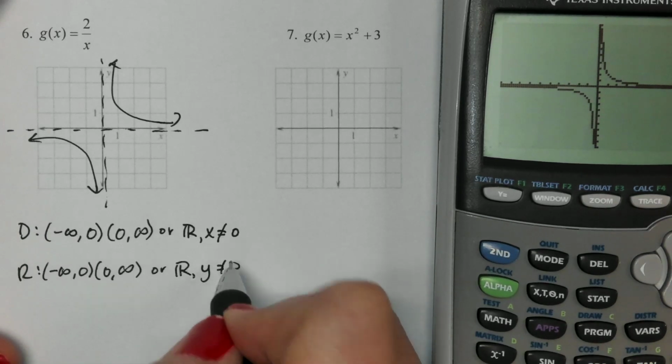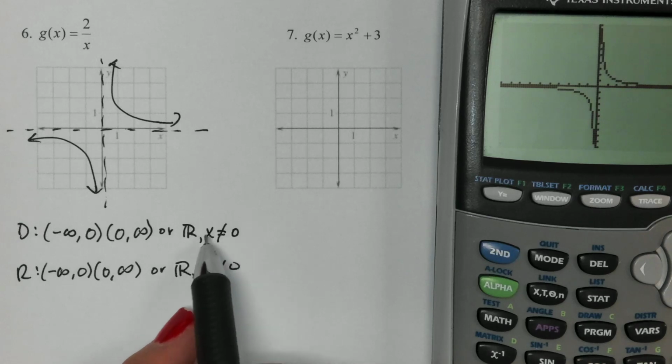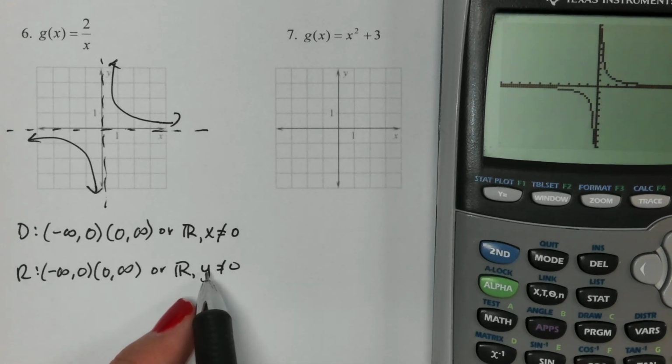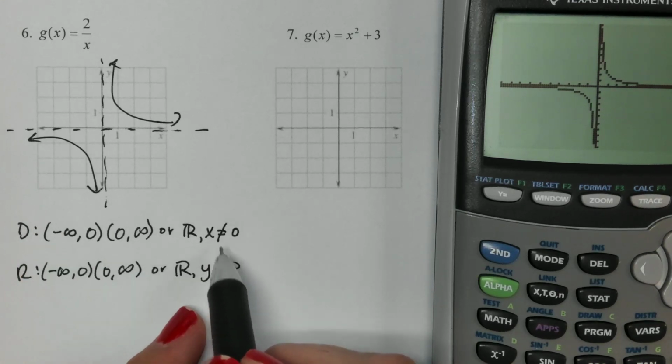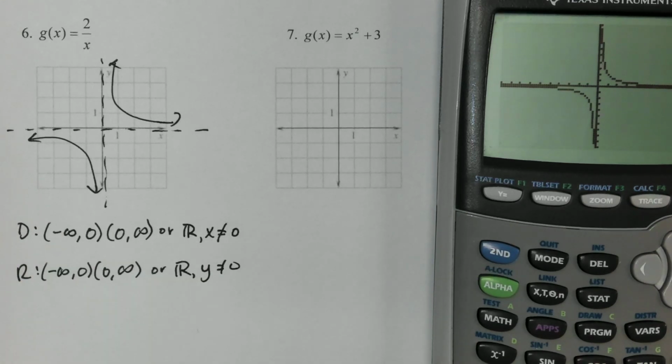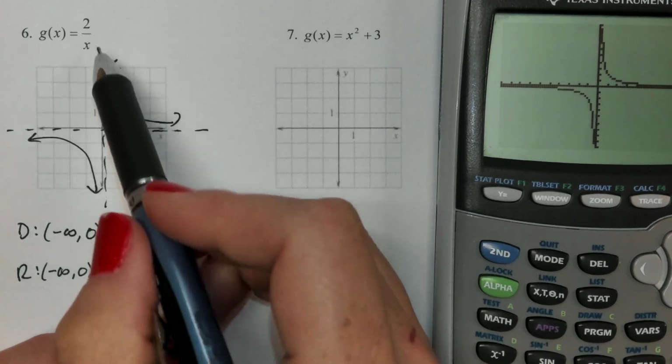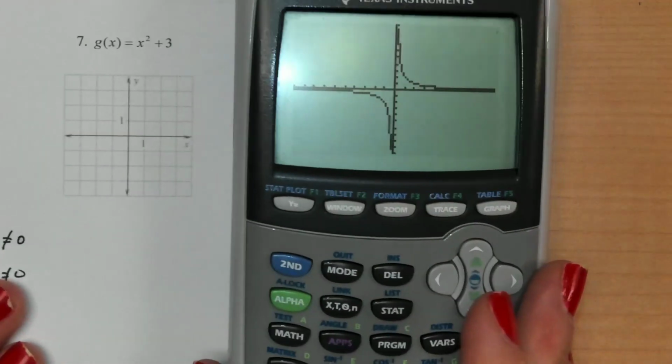Make sure that if you're going to use this notation, which kids do tend to prefer, you're identifying the correct variable. Y goes with range, x goes with domain, and this is a not equal to. I can't have that value. It's the one thing I can't have. It's where an asymptote is.